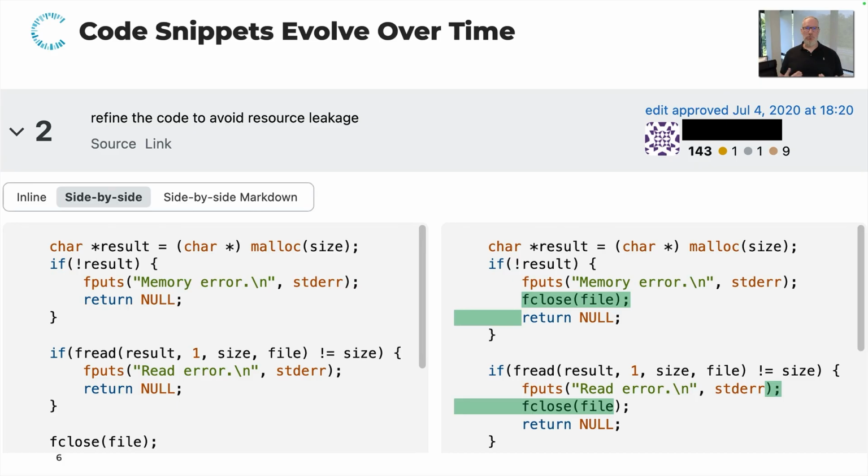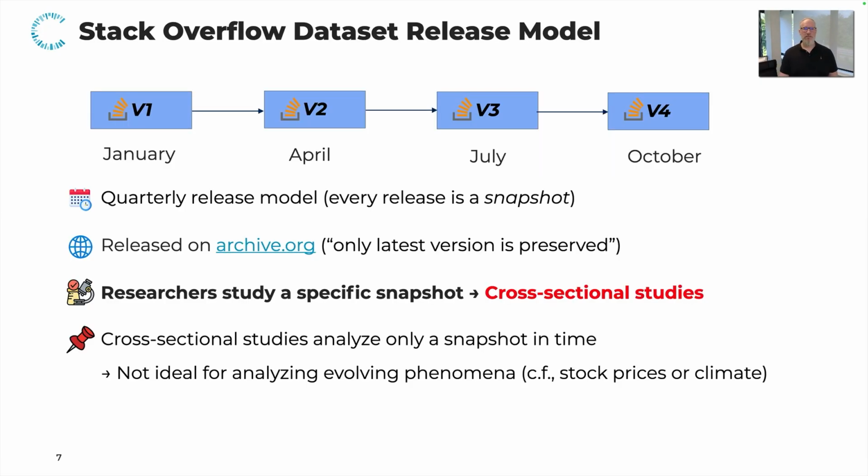For instance, the community on Stack Overflow might make suggestions about bugs contained in posted snippets or even security vulnerabilities. The example here shows one such edit where the code snippet was patched to avoid resource leakage. Now, to put this into the bigger picture, Stack Overflow datasets are released on a quarterly model, and developers or interested parties and researchers can access the latest released snapshot from archive.org.